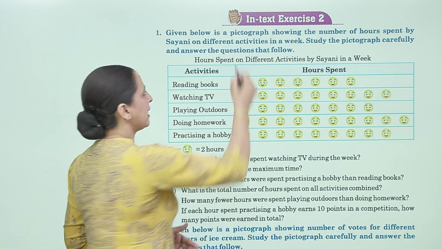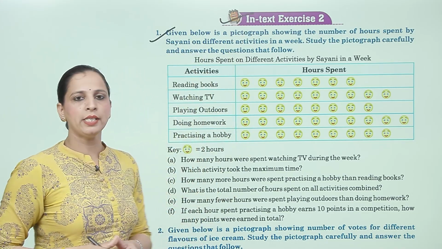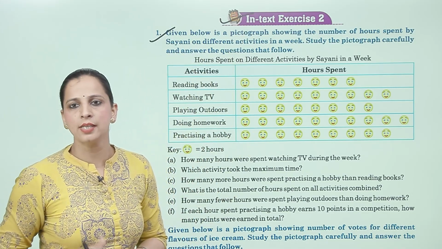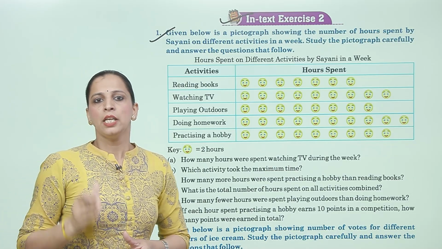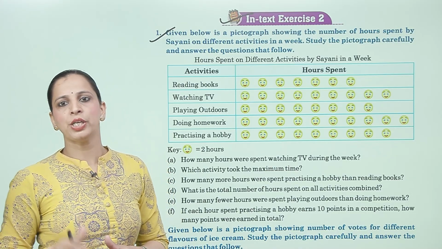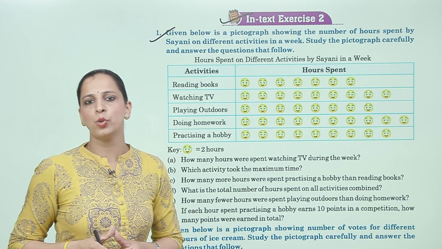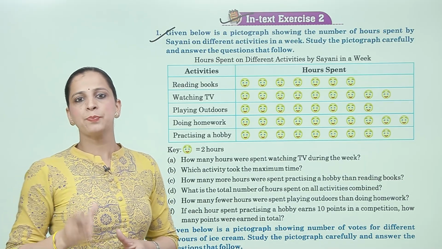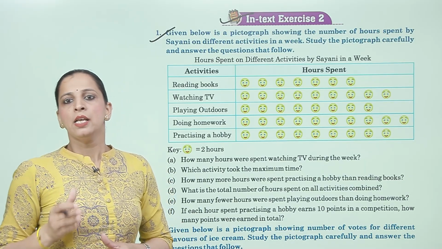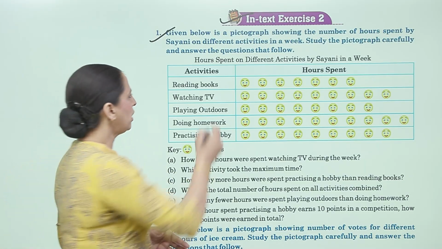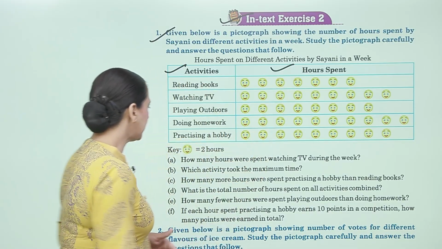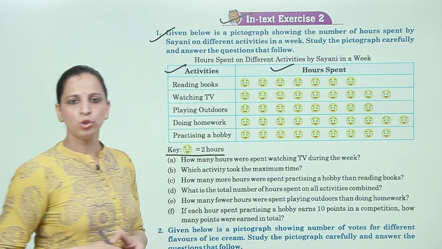Now, in text exercise 2, question number 1, given below is a pictograph showing the number of hours spent by Sayani on different activities in a week. Study the pictograph carefully and answer the questions that follow. Hours spent on different activities by Sayani in a week. Now, activities and hours spent, and the key is one face is equal to 2 hours.